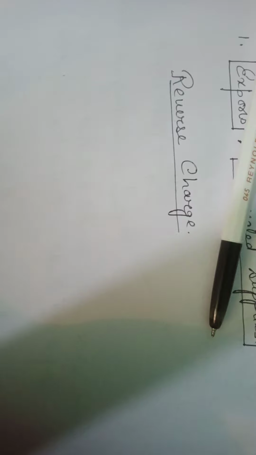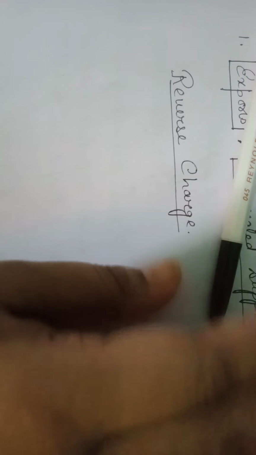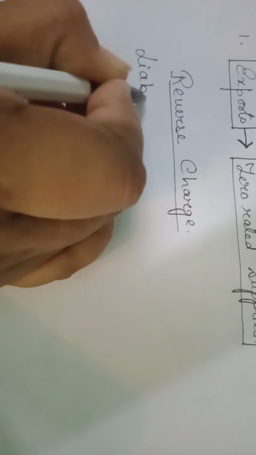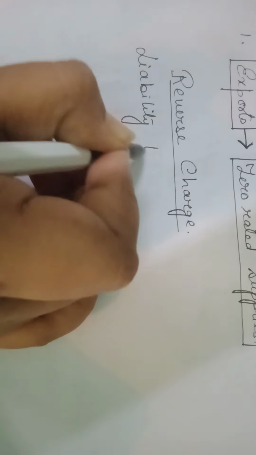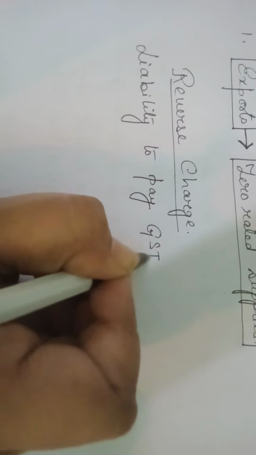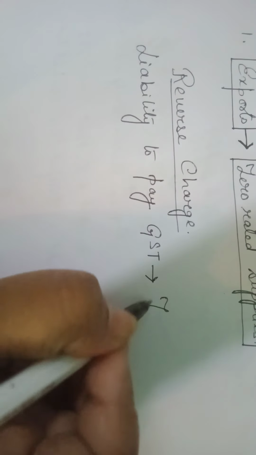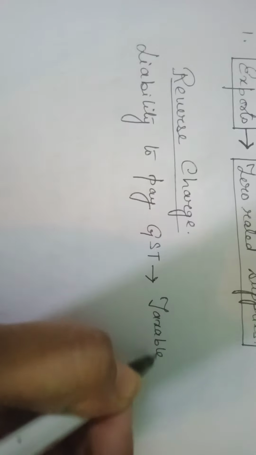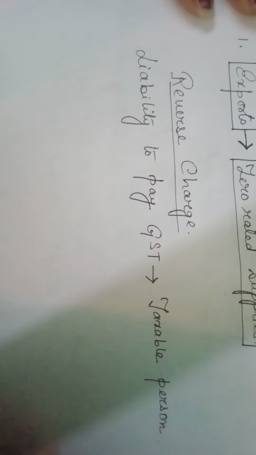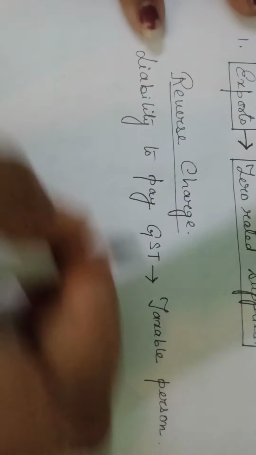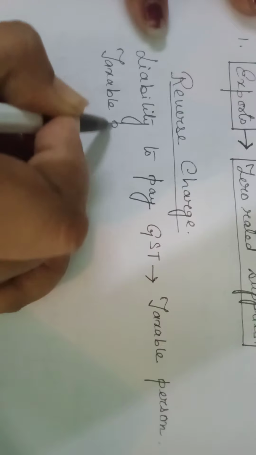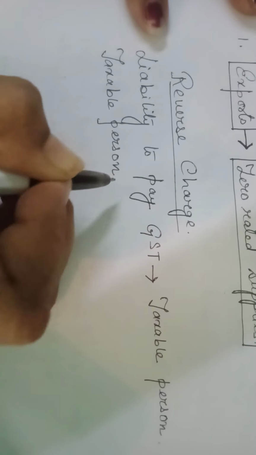Liability to pay GST is on the taxable person. This we know already. Now the question arises: ma'am, you have told taxable person, it sounds well, but who is this taxable person?